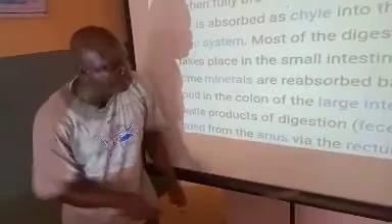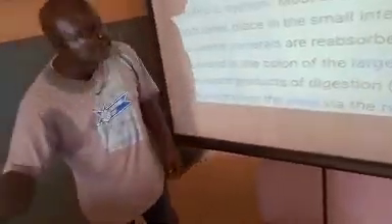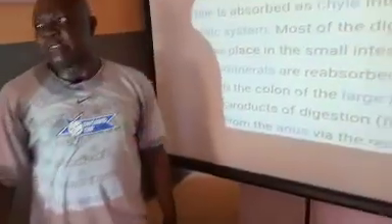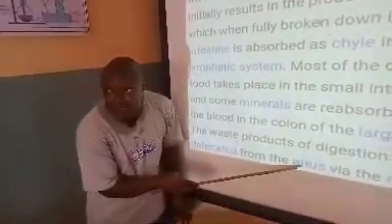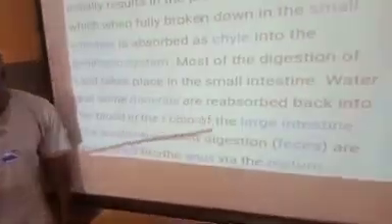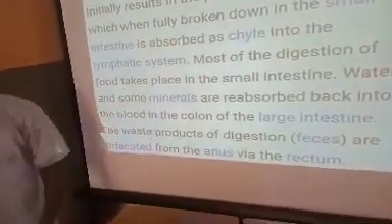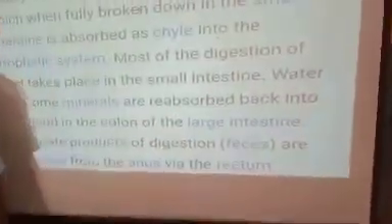Now, via the rectum, look at it here, from the anus. So the question now is, what is the last organ of the alimentary canal system of man? The last organ of the alimentary canal system of man is not this. Now, mind you, the anus is just an opening, an aperture. The last organ is the rectum. Why do we say the last organ is the rectum?